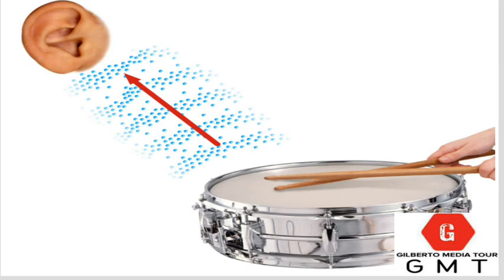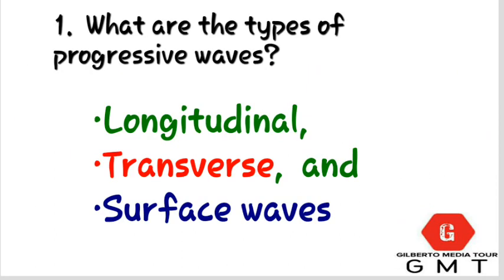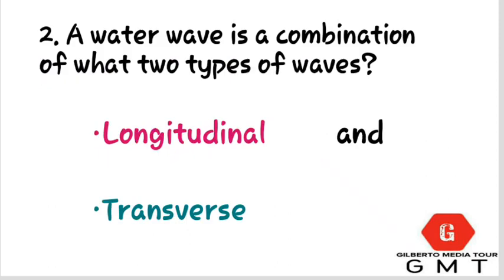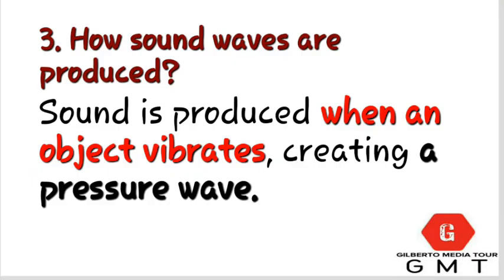The first question: what are the types of progressive waves? Progressive waves are in terms of longitudinal, transverse, and surface waves. A water wave is a combination of the two types of wave, longitudinal and transverse waves. How are sound waves produced? Sound waves are produced when objects vibrate, so that it creates a pressure wave.